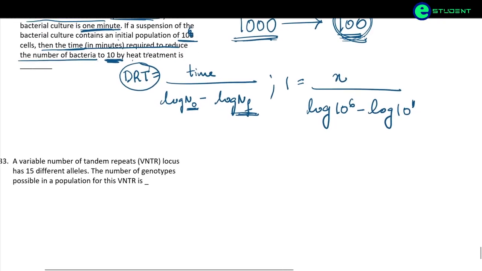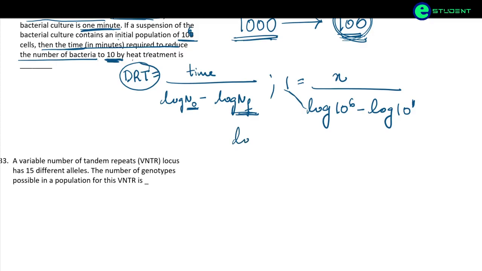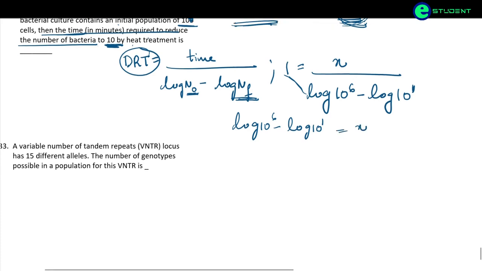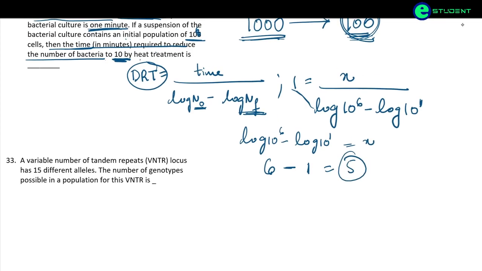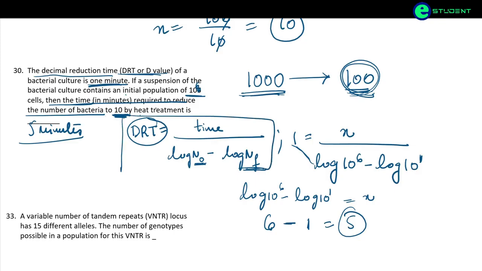Now we transfer these log values to the other side: log 10 to the power 6 minus log 10 to the power 1 is equal to x. Log 10 to the power 6 is 6, minus log 10 to the power 1, which is 1, equals 5. So the time required to reduce the number of bacteria to 10 by heat treatment is 5 minutes. We just need to remember the DRT formula here.